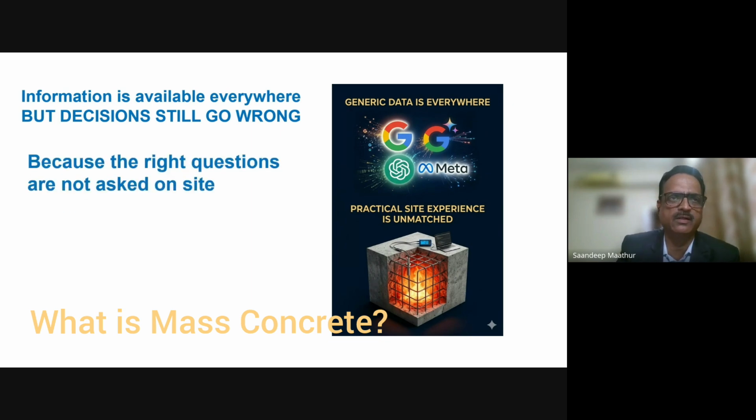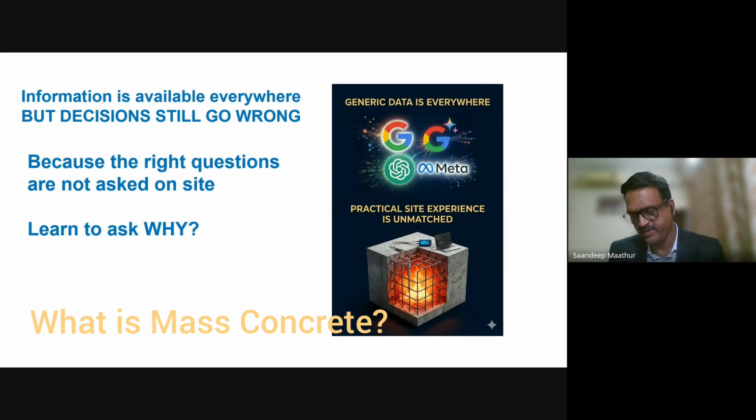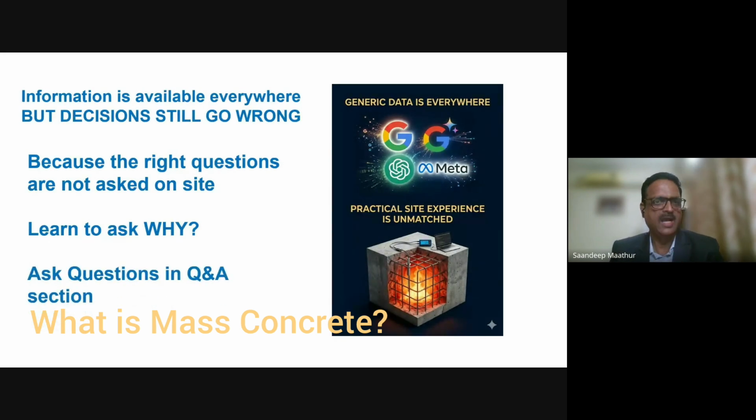Because the right information is available, everybody should still go wrong because the right questions are not asked on site. What I mean by right questions: learn to ask why. People don't ask why. Why 28 days only, or why a temperature differential of only 20 degrees allowed? Why? Why? Once you start asking why, you will have your answers and you will learn more easily and fast. So that's what I'm requesting: ask questions in the question answer section.